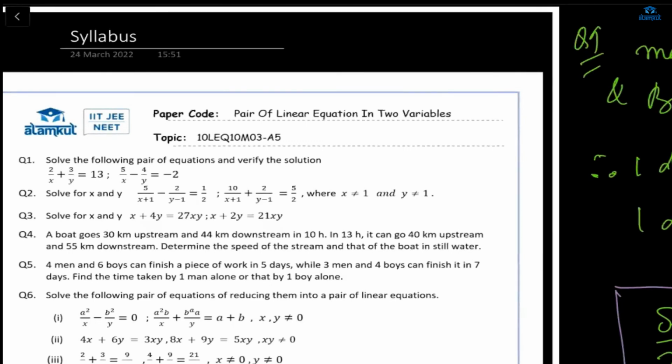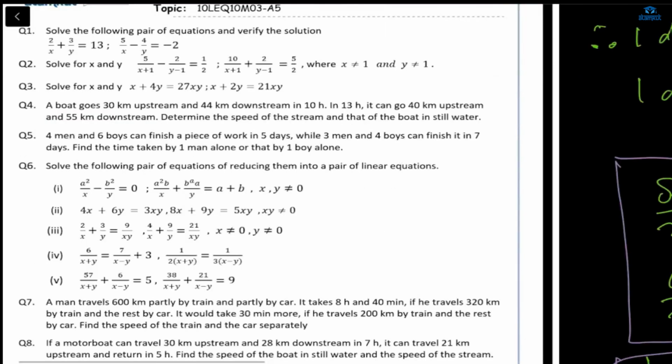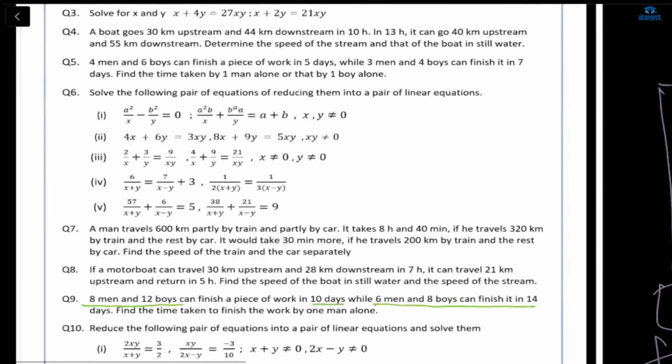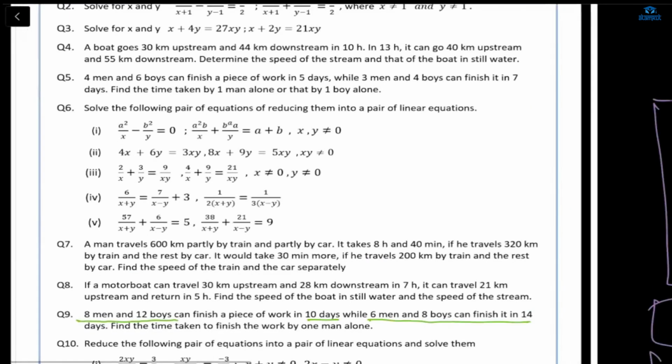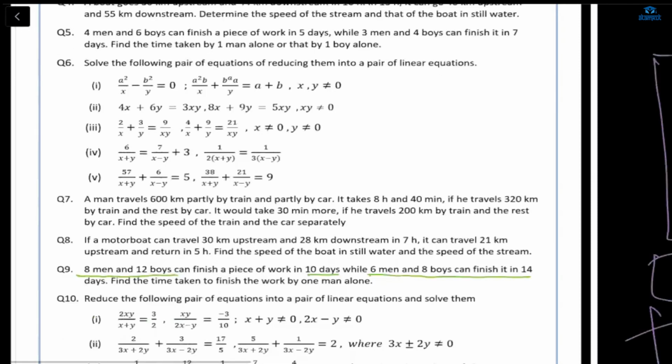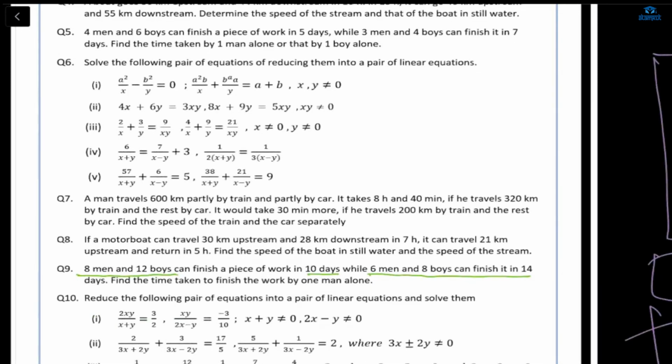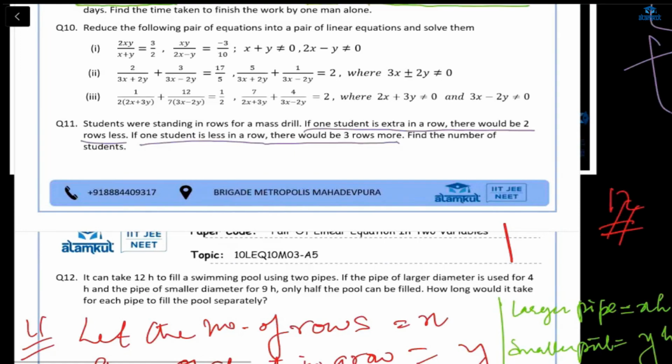Most of the questions are already discussed, and they are similar types of questions. In class I have also discussed upstream and downstream, so based on that you have question number 4 and question number 8. Question number 5 and questions 6 and 9 are also the same, and 5 I have already discussed in class. Question number 7 is also similar to upstream and downstream, but here there is no upstream or downstream, it's simple speed. And 11 and 12 we have already discussed.